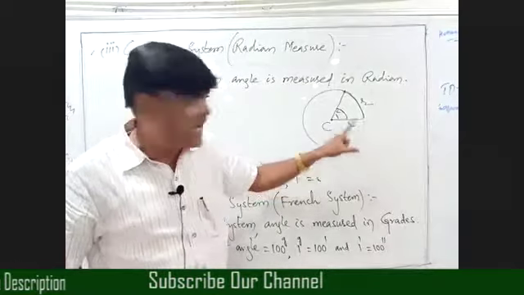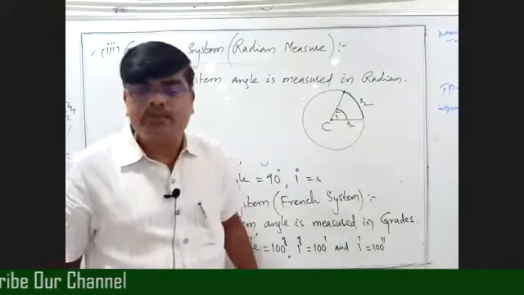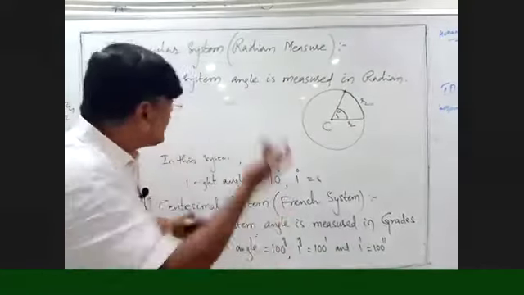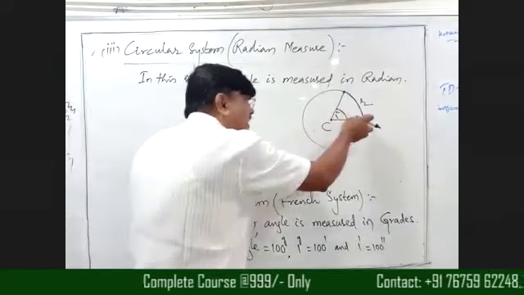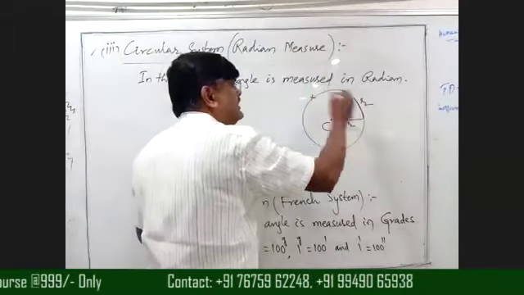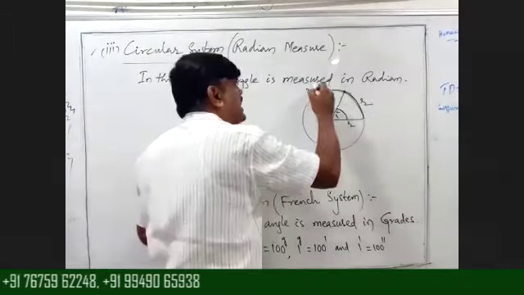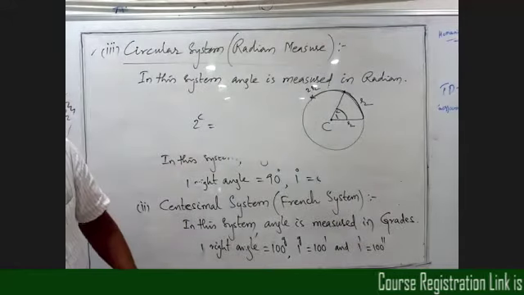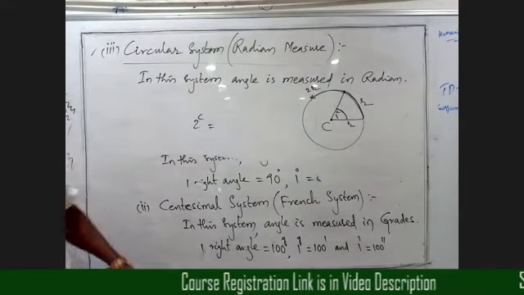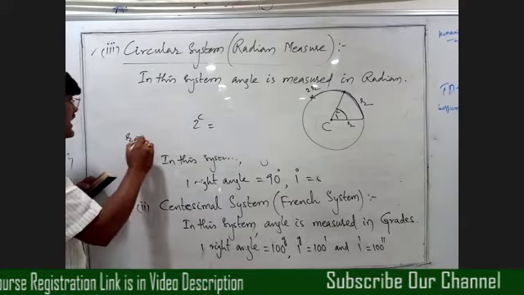Is it right, beta? This is known as radian. Okay. Now, what is the meaning of 2 radians, beta? 2 radians means we have to take on the arc 2 arc length. Is it right? If we take 2 arc length, then we get 2 radians. Is it right, beta? That means in general, radian equals, what is the definition, beta?